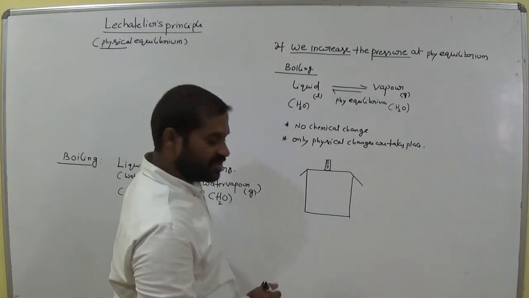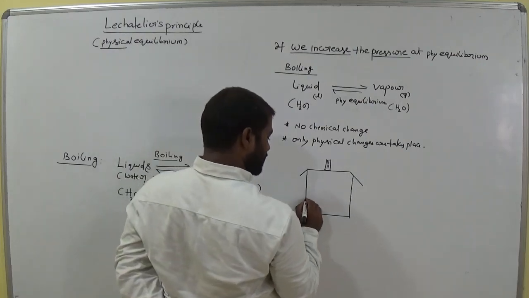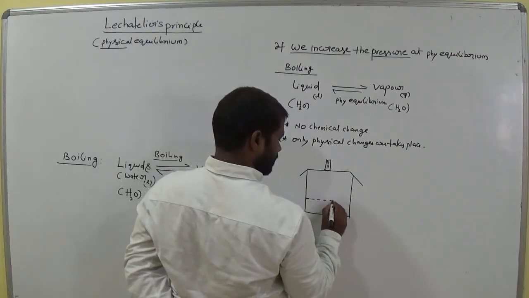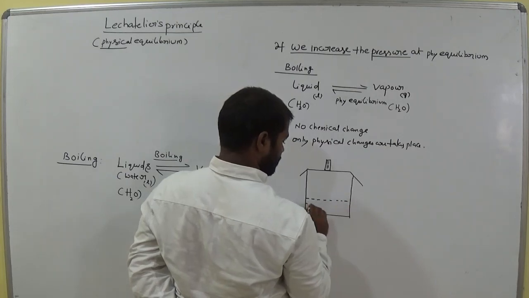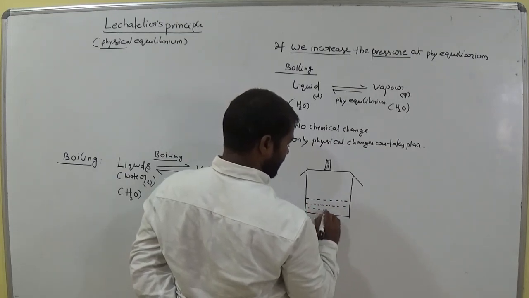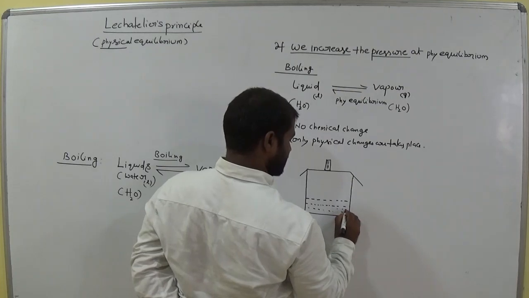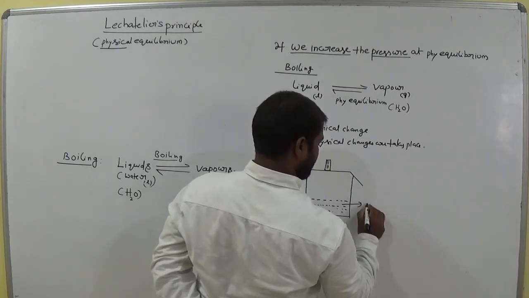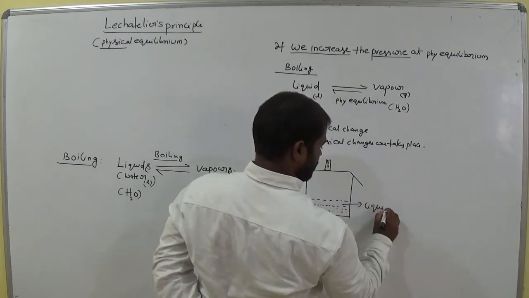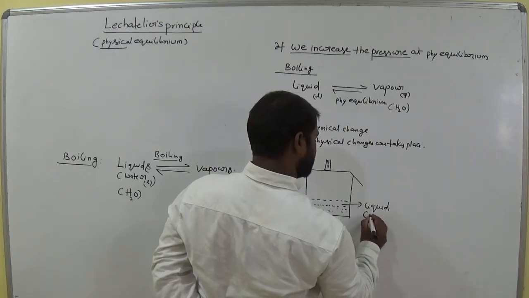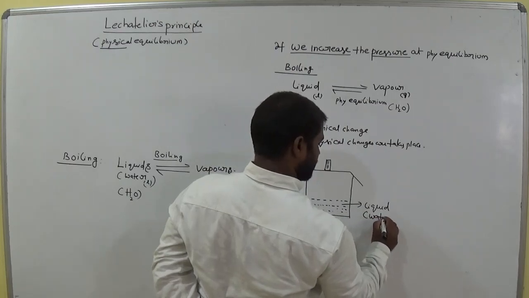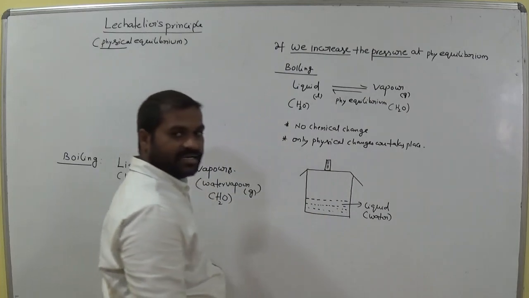Inside the pressure cooker there is liquid, for example water, which is in liquid state.